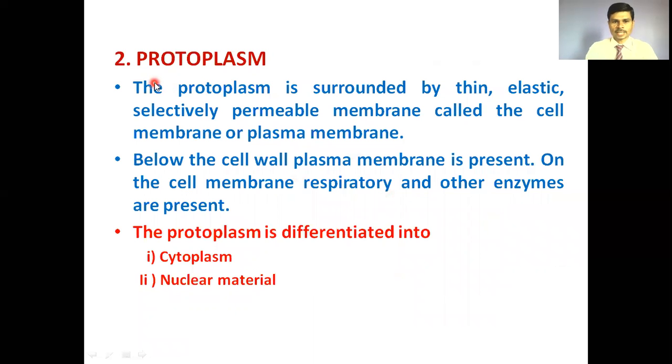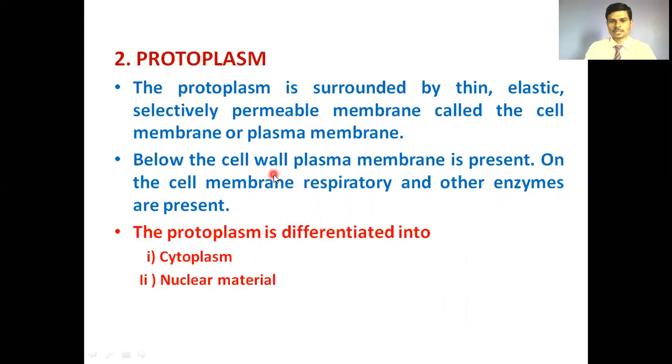Now, after the cell wall of the bacterial cell, let's move toward the protoplasm of the bacterial cell, which is surrounded by a thin, elastic, selectively permeable membrane called the plasma membrane or cell membrane. This means the plasma membrane allows particular shaped molecules into the bacterial protoplasm. That's why it is named the selectively permeable membrane.